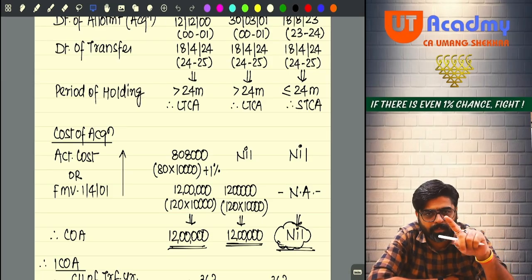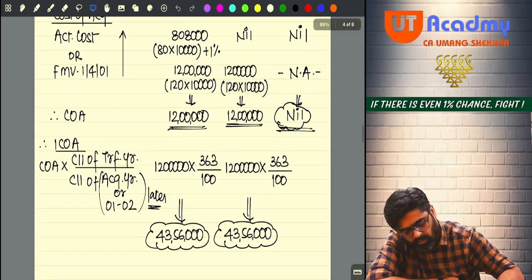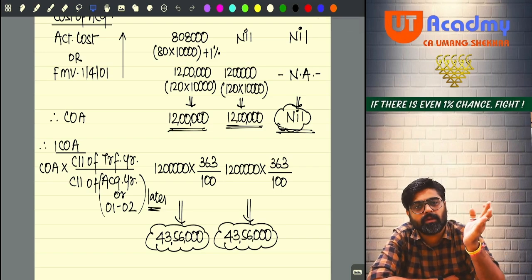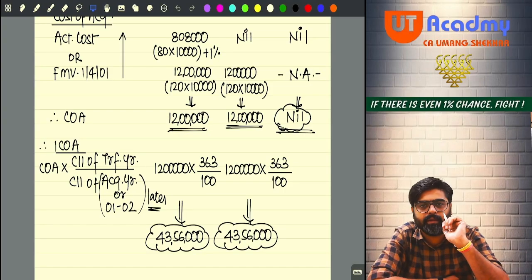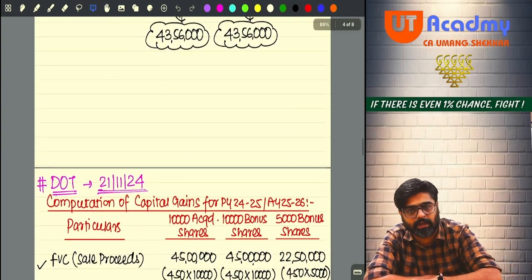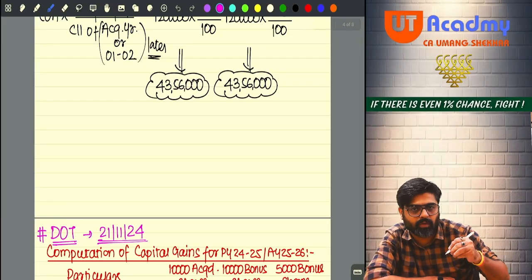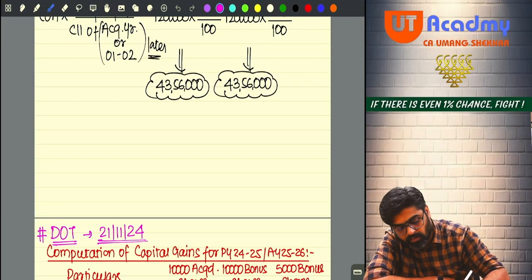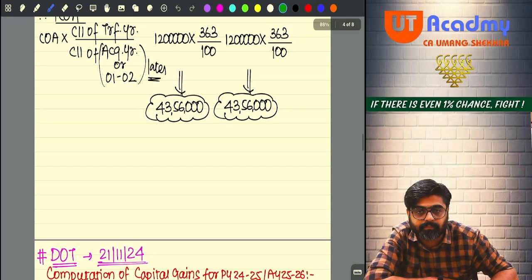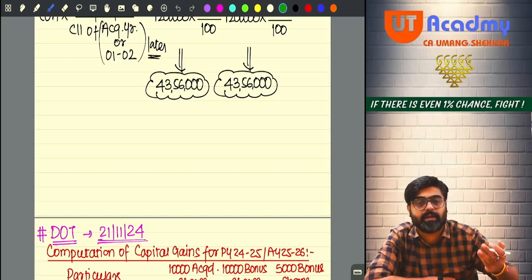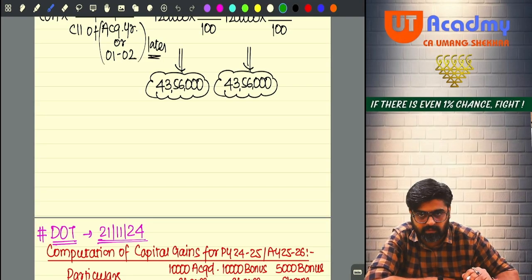Sure. Now pay attention. You have to now index the cost, since all the shares were transferred prior to 23rd of July. Now what is indexation? First of all, understand. I will write down one formula. But before writing down that formula, I would like to tell you that indexation is a benefit because of which the cost is inflated, the cost is increased.